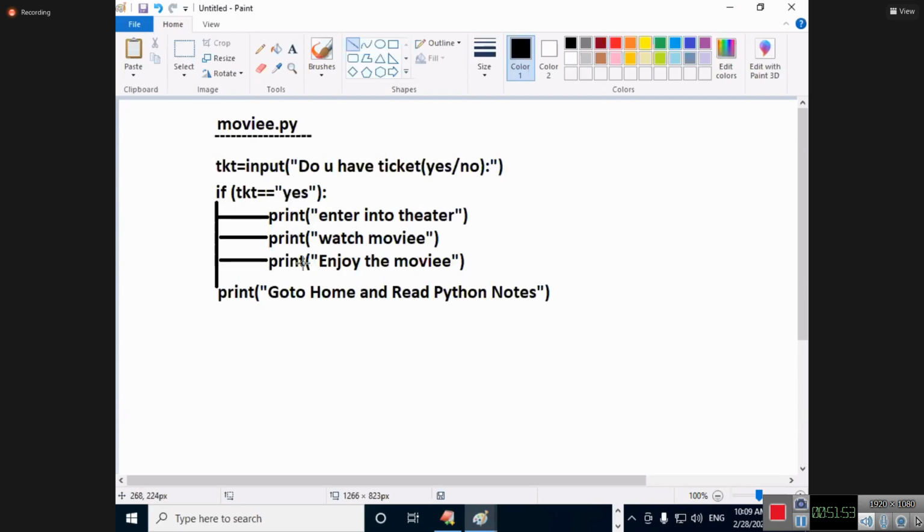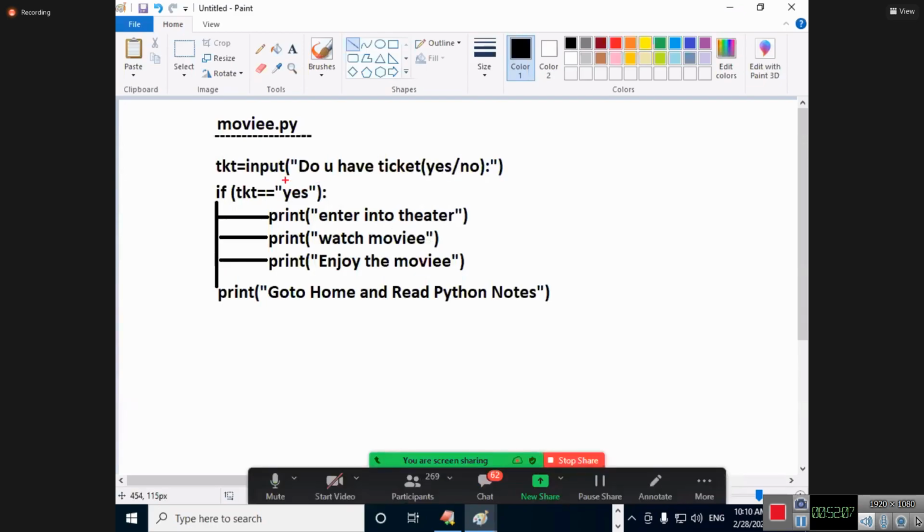Come on, start. Case 1, okay. Case 1 output is yes. Yes means you are entering the theater, watching the movie, enjoying the movie, going home and then reading Python notes. Come on, second case: do you have ticket? No. No is equal to else.